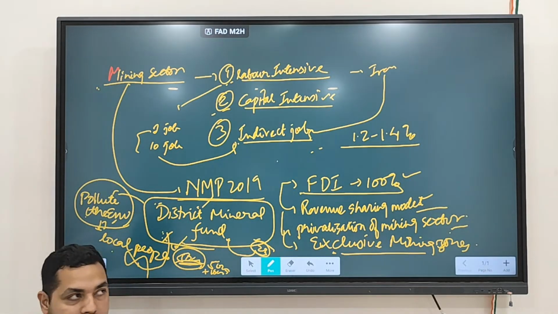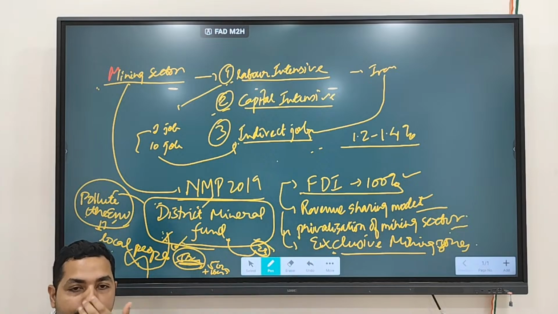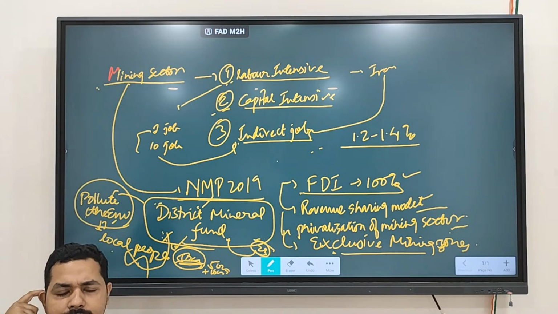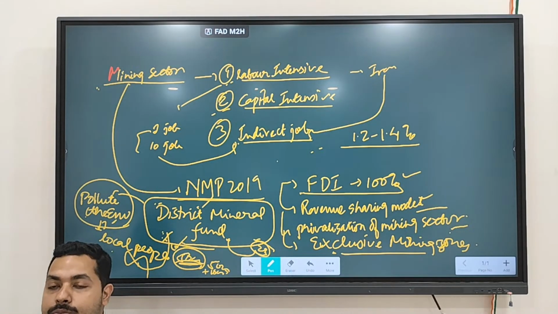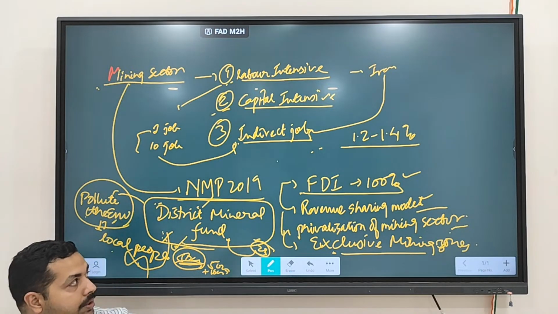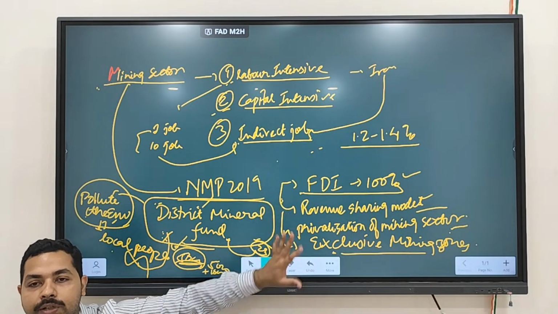So instead of the profit sharing model, we have shifted towards which type of model? The revenue sharing model. In the revenue sharing model, as soon as companies start receiving funds, the company has to share a certain percentage with the government. That is the revenue sharing model. So in this case, the disputes between the government and the company will be minimized. So this will lead to more benefit to whom? More benefit to the mining sector.